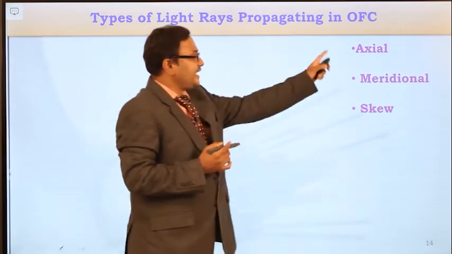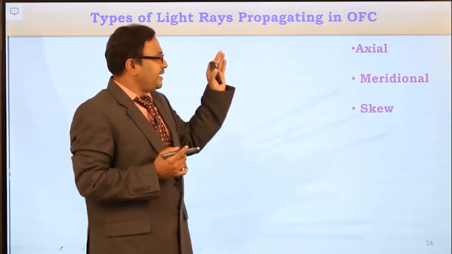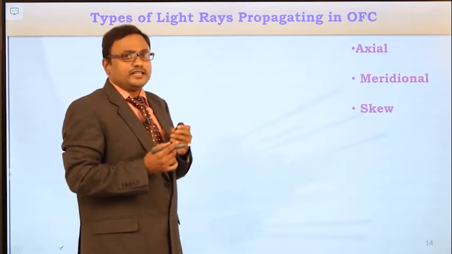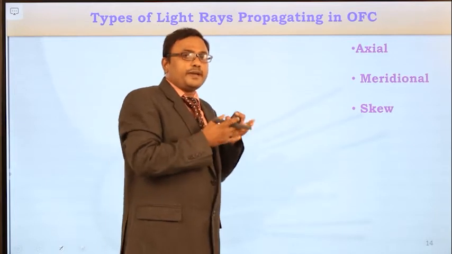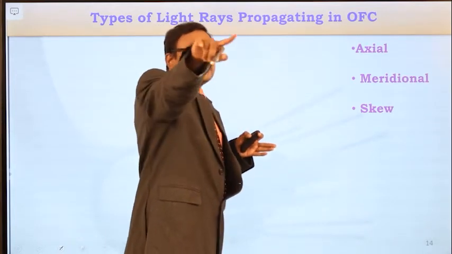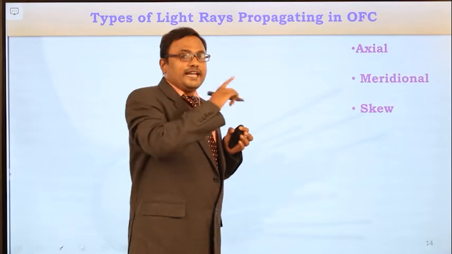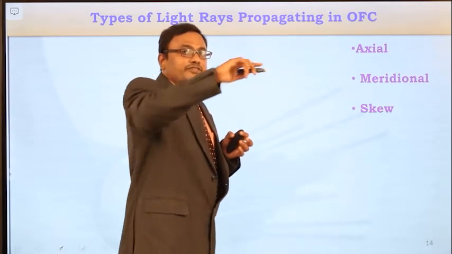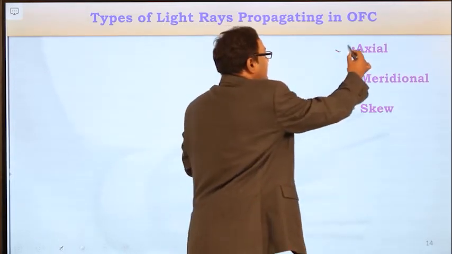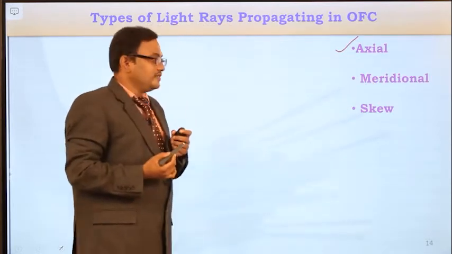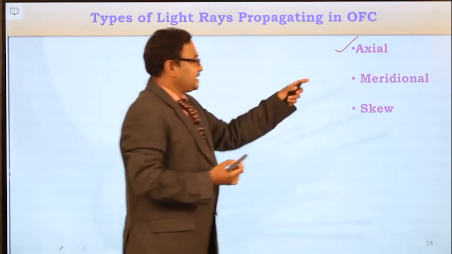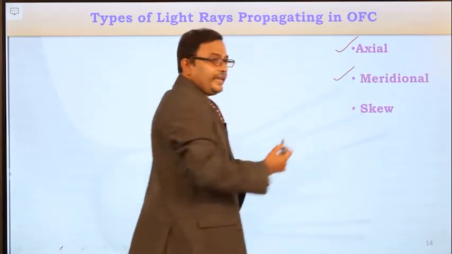What is the axial ray? As the name itself indicates, it is the light ray which is propagating along the axis of the fiber. The light rays traveling along the axis of the fiber are the axial rays. And the next one is the meridional light ray.